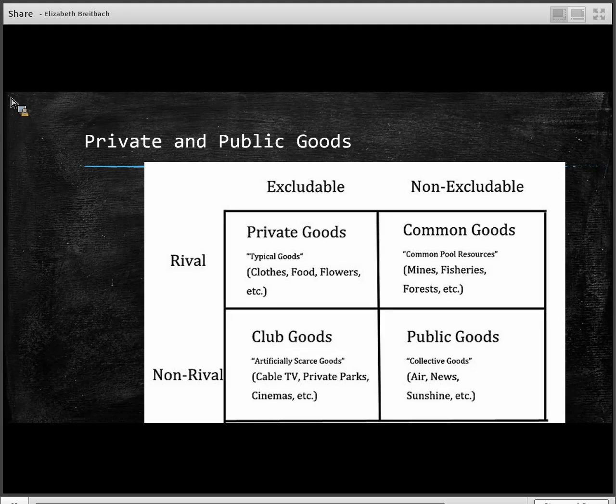We had the ski slope. The ski slope would be considered a club good. It's excludable. If you don't pay to use the ski slope, you don't get to use it. And on most days, it's going to be non-rival. If for some reason the ski slope was very busy and we both couldn't go down at the same time, it would become rival. But in most cases, we're going to consider a ski slope to be non-rival.